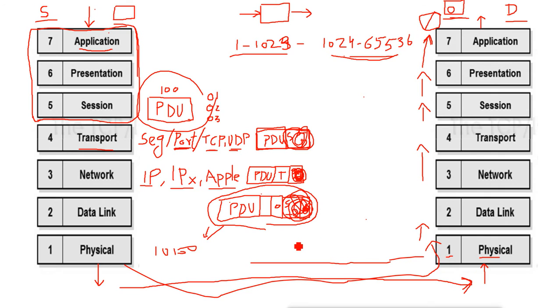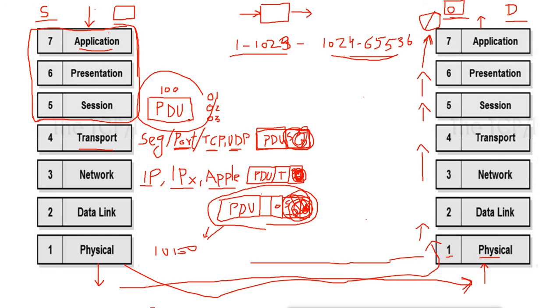If something goes wrong, they don't have to change the whole model, they just have to change the device which works for that layer, or just troubleshoot that layer. Like in a PC, we have RAM, processor and hard disk. If your hard disk corrupts, you don't throw away the machine, you change the hard disk. If your RAM corrupts, you only change the RAM. So it is like this. In the network, if any layer corrupts, we only work on that layer, we don't have to change the whole network.